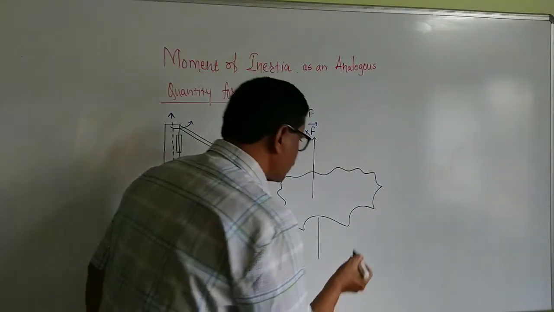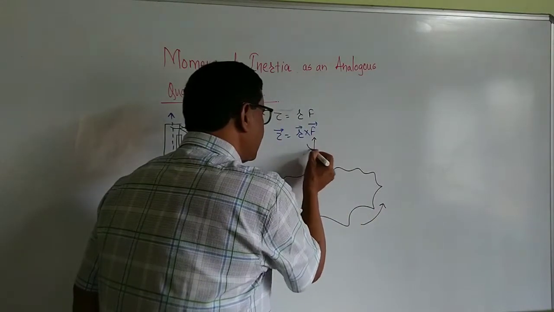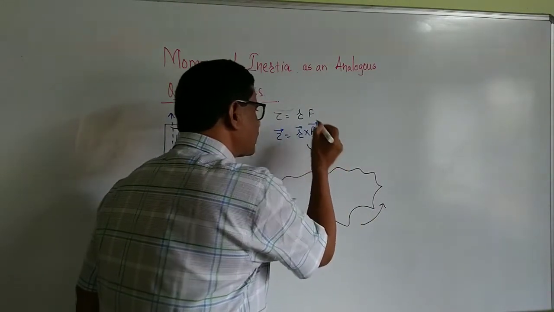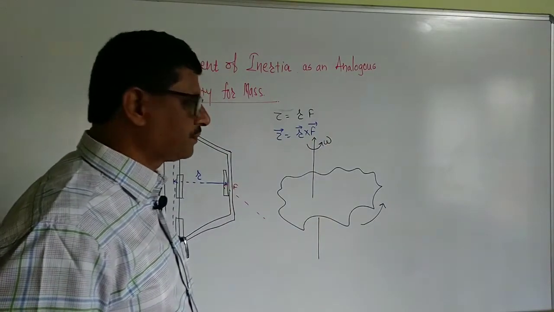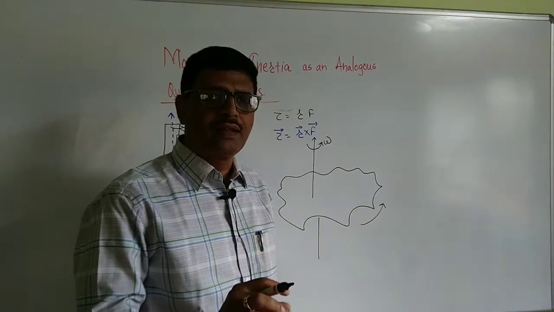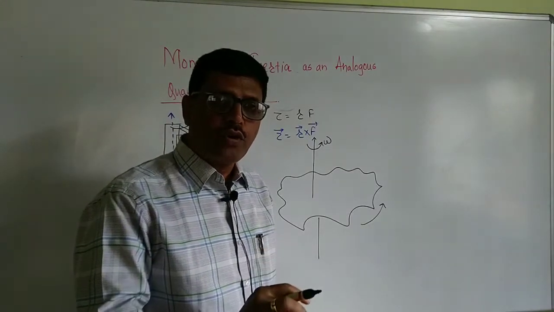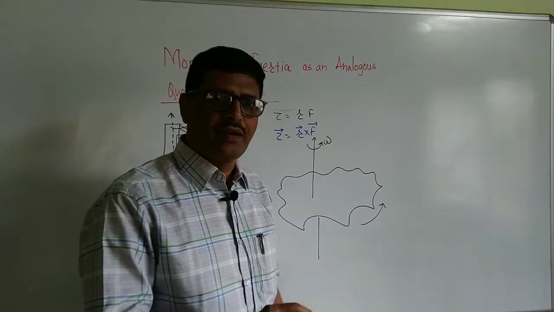The motion of a rigid body is in an anti-clockwise sense of rotation. It has a constant angular velocity omega. Let this rigid body have a finite number of particles in it.